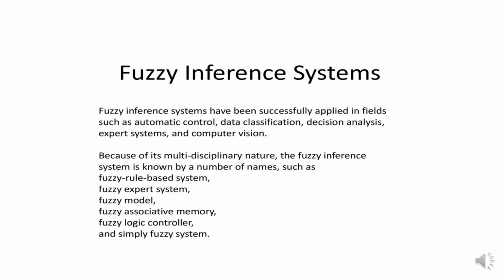This inference system has been successfully applied in fields such as automatic control, data classification, decision analysis, expert systems, and computer vision. Because of its multidisciplinary nature, the fuzzy inference system is known by a number of names. We call it a fuzzy rule based system, and we know already that fuzzy expert system is also used, fuzzy model, which will be discussed in the future, fuzzy associative memory, fuzzy logic controller, and simply the fuzzy system.